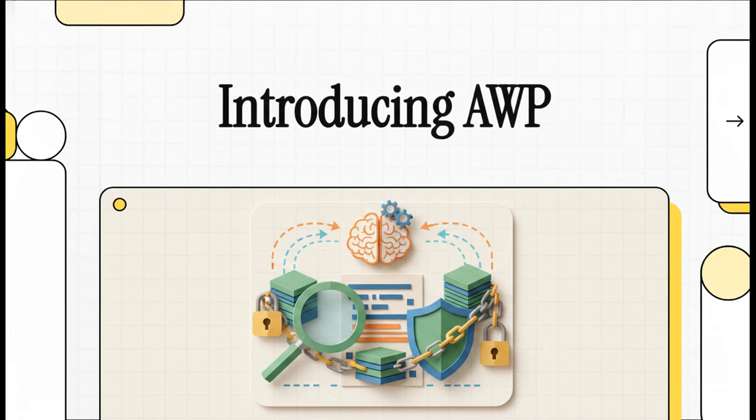I am incredibly excited to welcome you to today's Explainer, where we get to announce the open-source release of the Agent Witness Protocol, or AWP. It's a brand new standard built specifically for the agentic AI era. We're going to unpack exactly how this works, so if you've been wondering how we're going to maintain trust as AI gets more and more autonomous, you are in the right place.